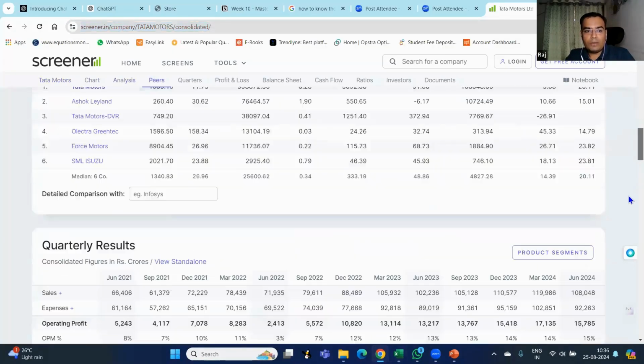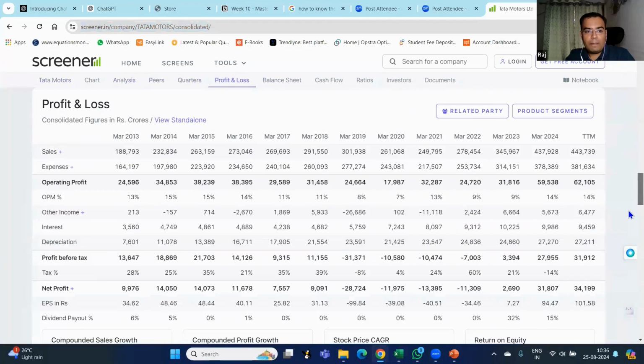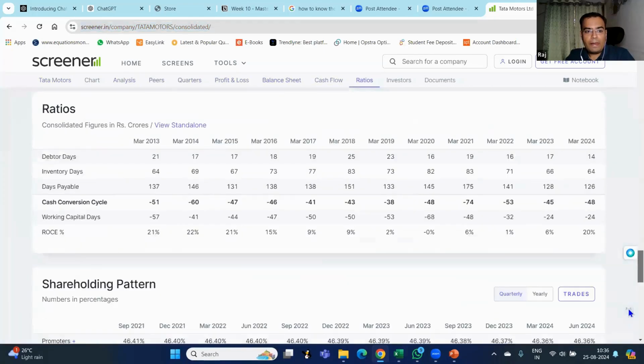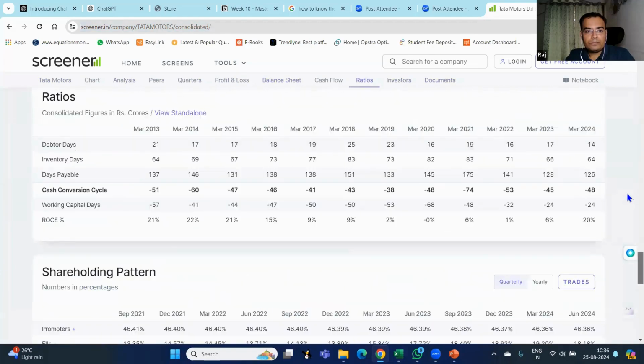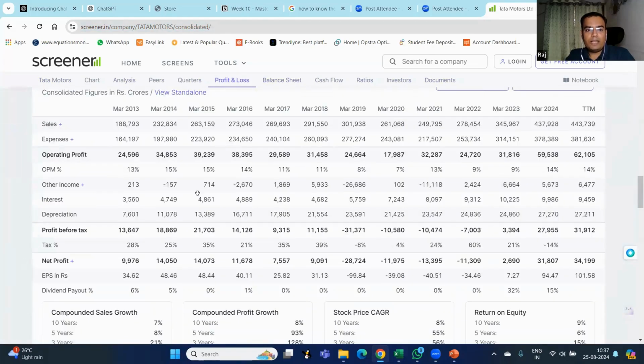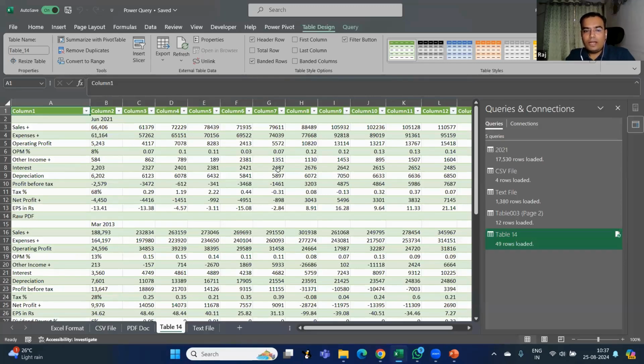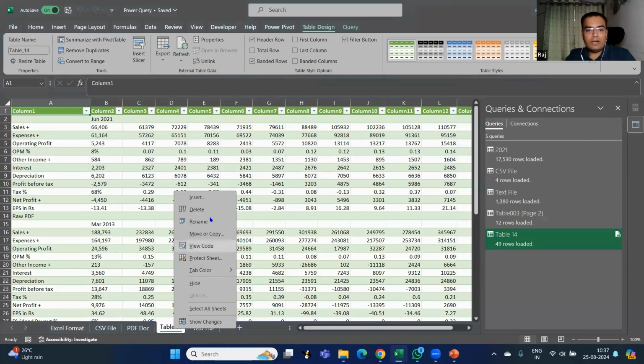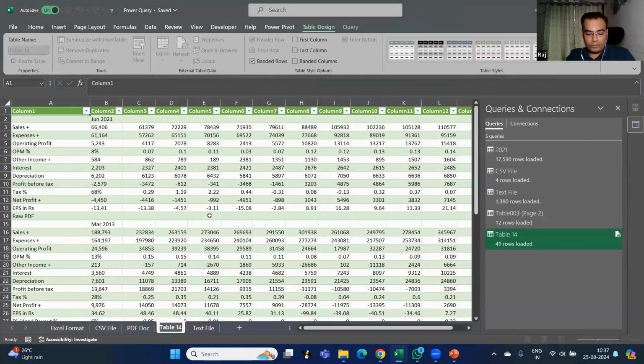So here, if I go in the website, can you see this? This is the same format that we can see here also, right? This is the best way of getting your data from the web. These options are very, very powerful.